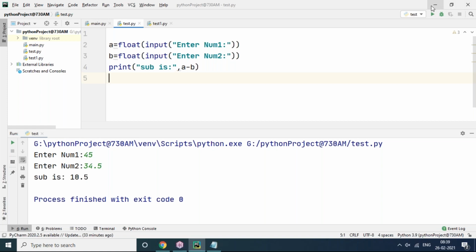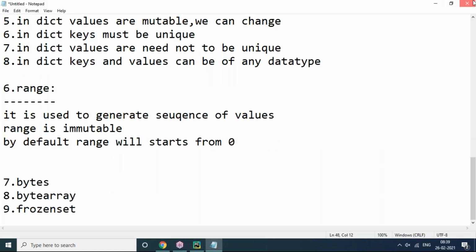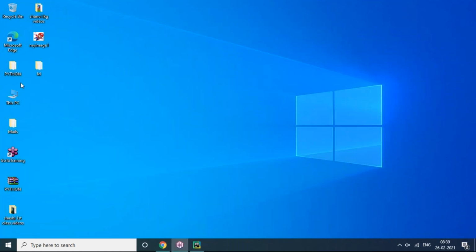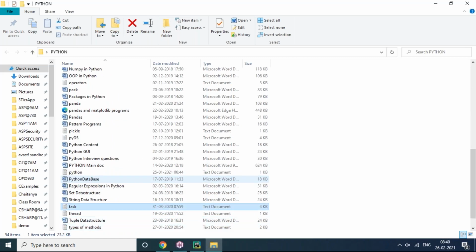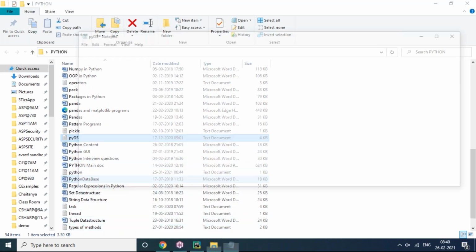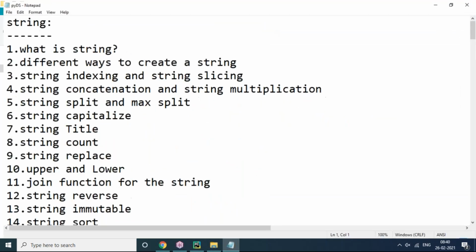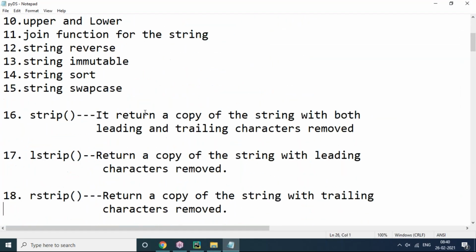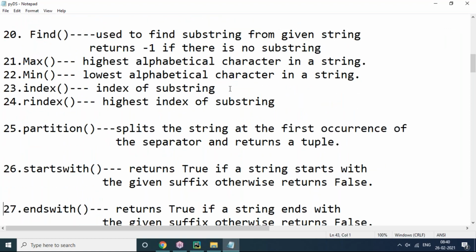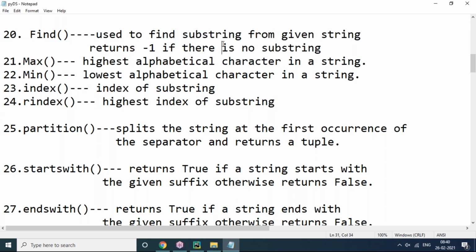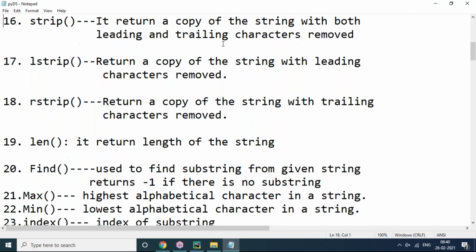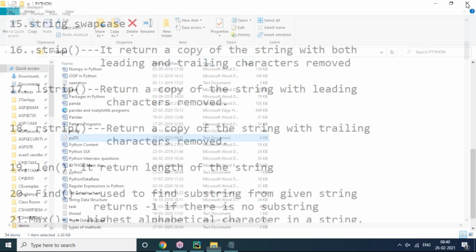I'll show you clearly, don't worry. There are a lot of functions we have to discuss. Here you can see, not only index, the highest index and least index are also there. Based on your requirement, you can do whatever with the index. If you pass the value, you can easily find out in which location it is. There are so many methods: index for a substring, rindex for the highest index of a substring, and the find method to find a particular character's index. A lot of functions are there.